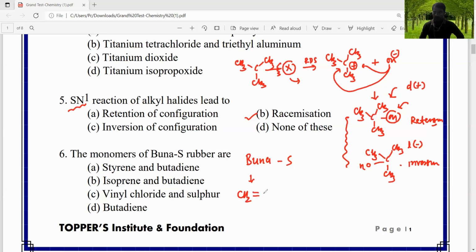Butadiene means 4 carbons having 2 alternate double bonds. That is called butadiene. This is one of the monomers. The second monomer is styrene, and we know that styrene has the vinyl group CH=CH2. Therefore, the correct answer is A. This is the sixth question, right?